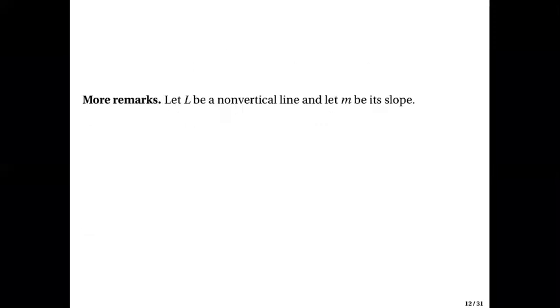Now, let us have more remarks. So let L be a non-vertical line and let m be its slope. If m is positive, then L is slanting upwards from left to right.